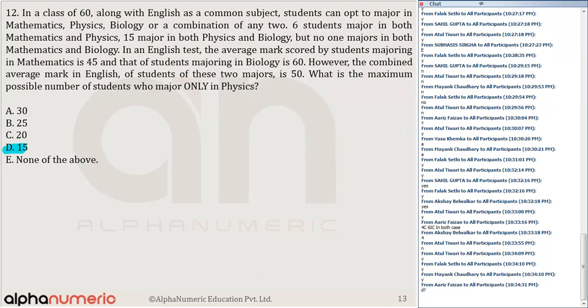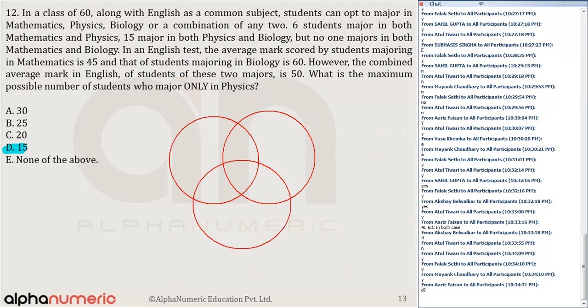It says in a class of 60, with English as a common subject, students can opt a major in mathematics, physics, and biology. They can opt for major in mathematics, physics, and biology, or a combination of any two. So these three, all three is 0.